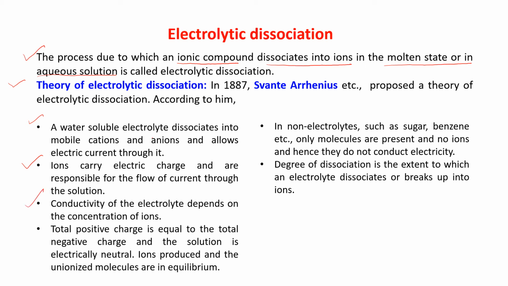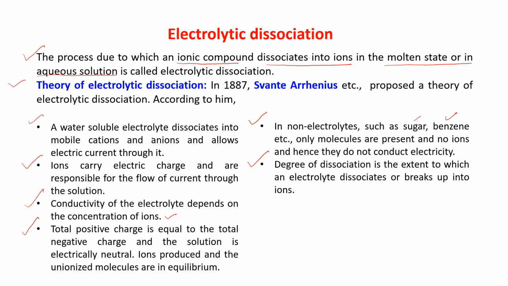Third, conductivity of the electrolyte depends on the concentration of ions. Number 4, total positive charge is equal to the total negative charge and the solution is electrically neutral. Ions produced and the unionized molecules are in equilibrium. Next, in non-electrolytes such as sugar, benzene, etc., only molecules are present and no ions, and hence they do not conduct electricity.